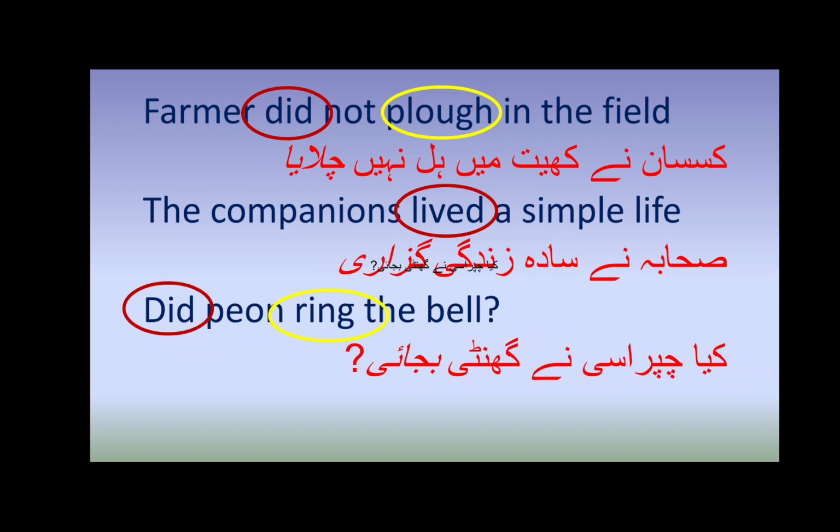So neglect the second verbs, just focus on the first verbs, and in the past tense, first verb will always come in the second form. Okay, so now look at the last words of the Urdu translation. Chalaya, guzari, bajai. This shows that these all actions have done in the past.